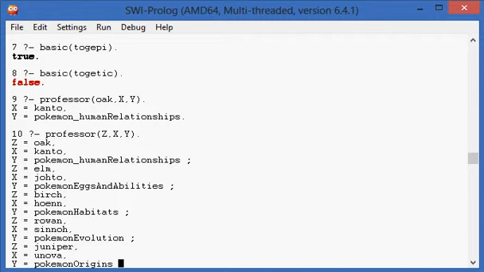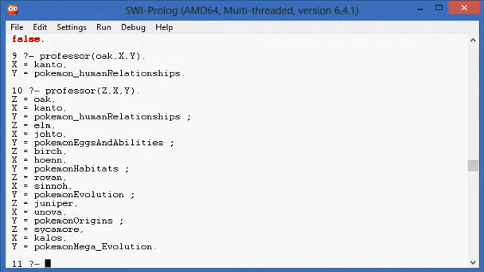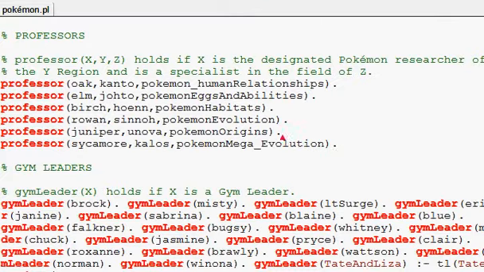The origins of Pokemon. I guess the origin of a Pokemon would be Arceus and Mew. I don't know. And of course we recently just got Professor Sycamore in the Kalos region, who obviously, if you've played the games, specializes in Mega Evolution. So that's how you can get some information about professors.